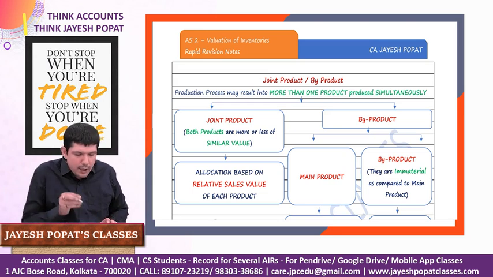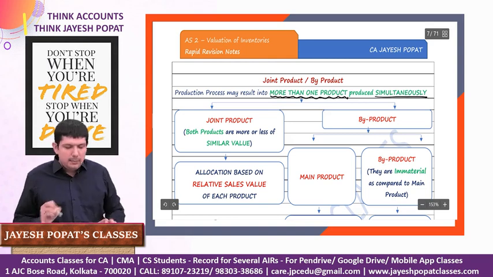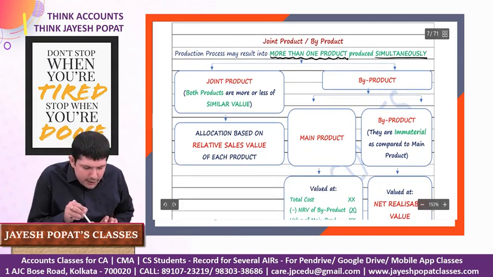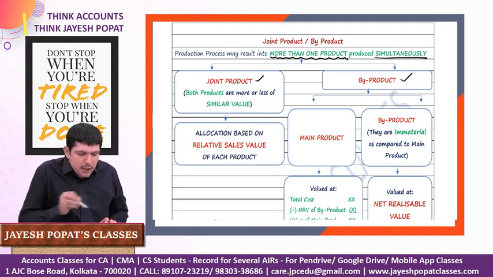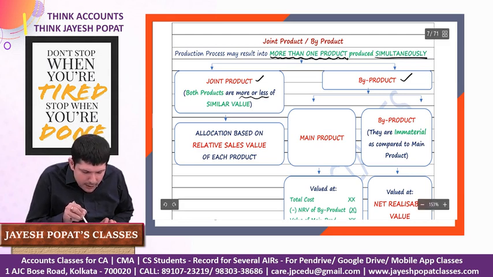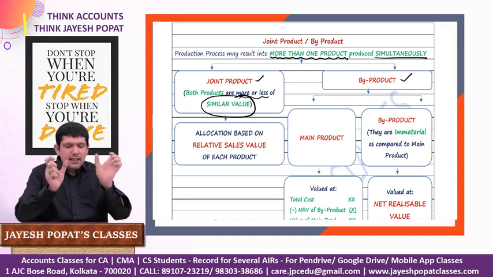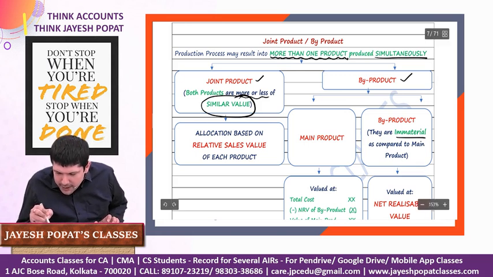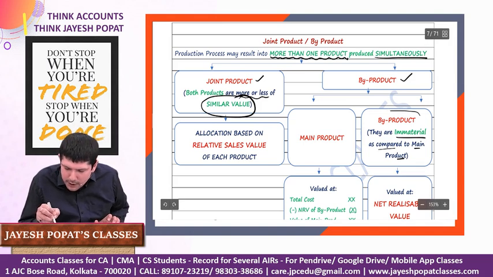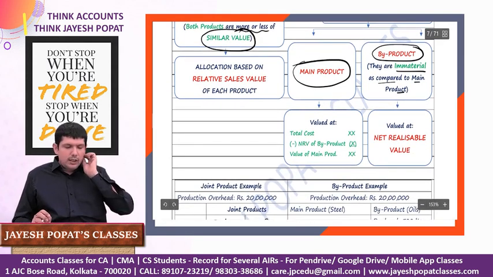So joint product and byproduct: a production process may result in more than one product being produced simultaneously. These products can either be treated as joint products or there could be a scenario of a main product and a byproduct. Both products are of more or less similar value, right? When both the products are of more or less significant or similar value, we will say that these products are joint products. But if the byproduct is immaterial as compared to the main product, the product which is immaterial will be treated as byproduct and the other product which has a significant value will be treated as main product.